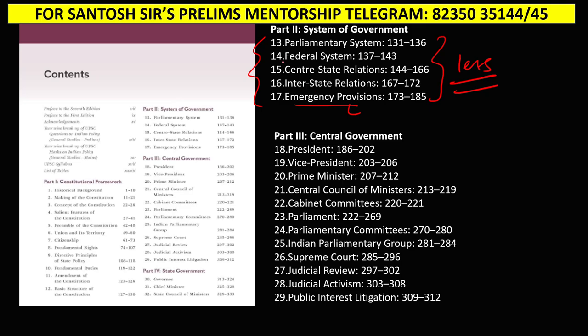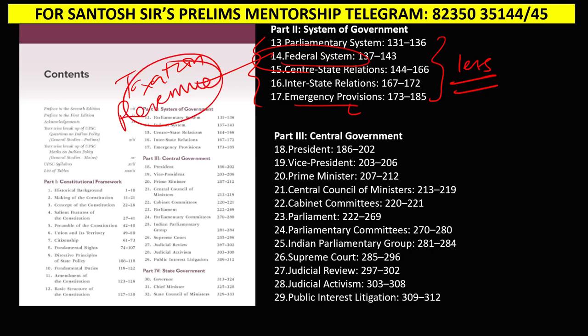Next, the federal aspect, particularly the taxation and the revenue sharing. This has become very important these days. Every year they are asking something related to even the state list, union list. A lot of things are there in these chapters, but the focus of UPSC is just picking some of the important points only, and you need not read each and everything in these units. Many aspirants get drowned in this.